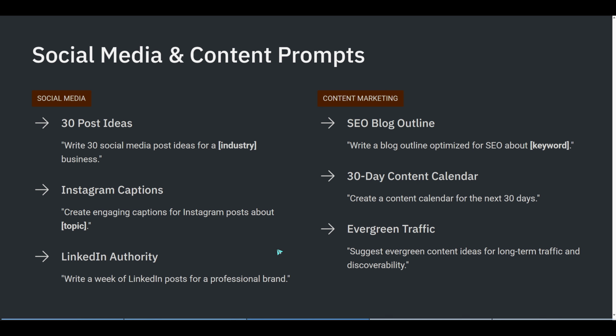For professional audiences, use, "Write a week of LinkedIn posts for a [professional brand]." Finally, drive interaction with, "Suggest social media content that increases engagement and shares." Next, build your content engine.